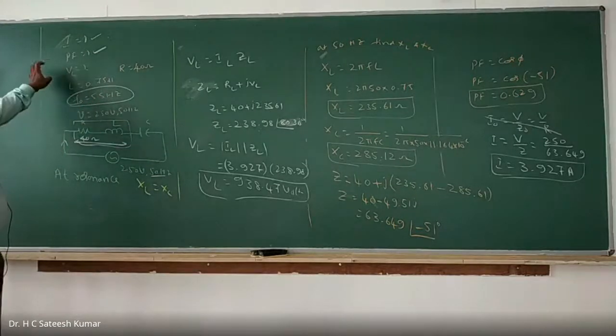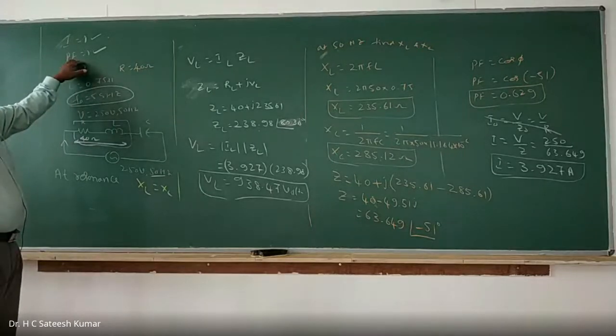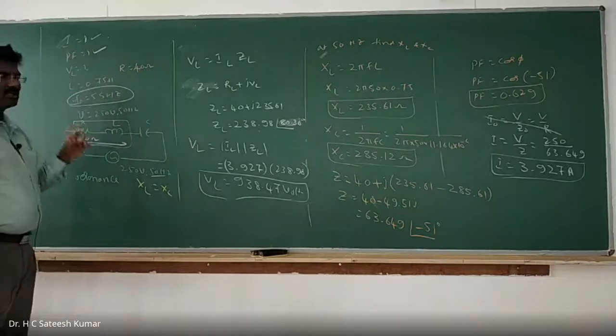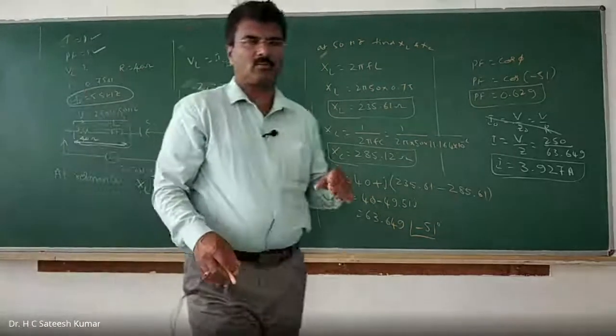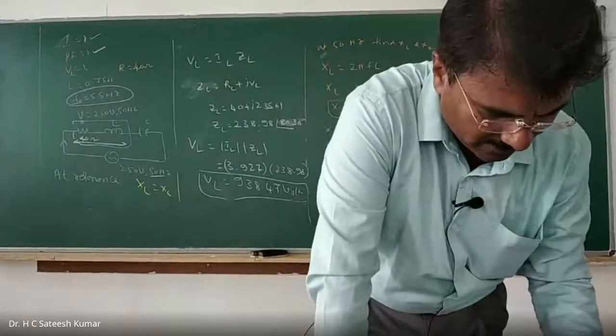After that, we'll have to find the line current and power factor. Otherwise, the power factor will become unity at resonance, so there's no need to calculate that, right? Therefore, please remember that. This is a different kind of problem, and you should be very careful while doing this kind of problem. Okay, right.